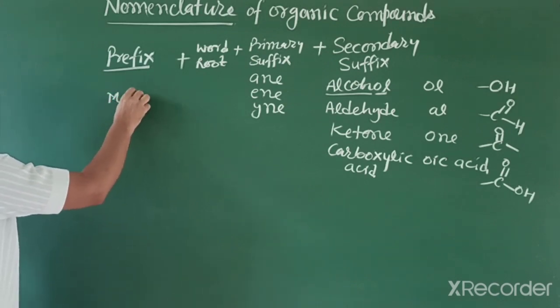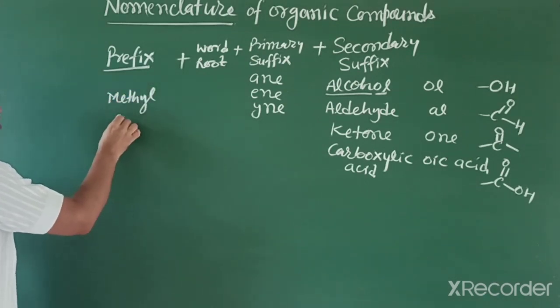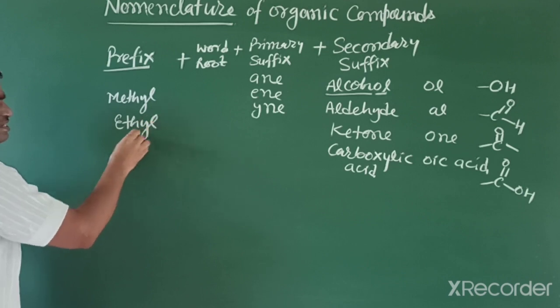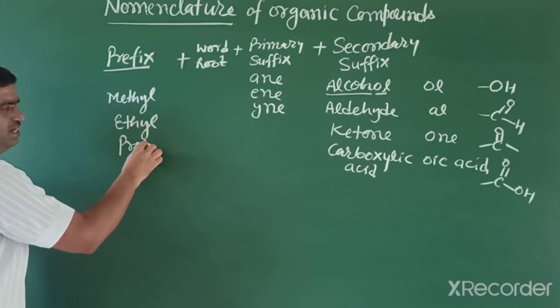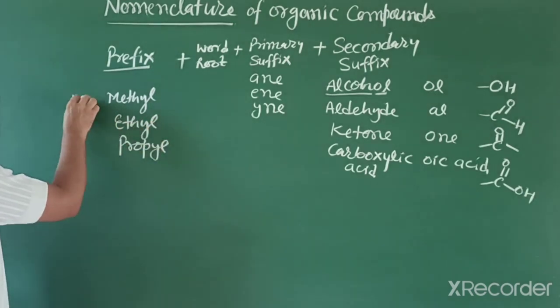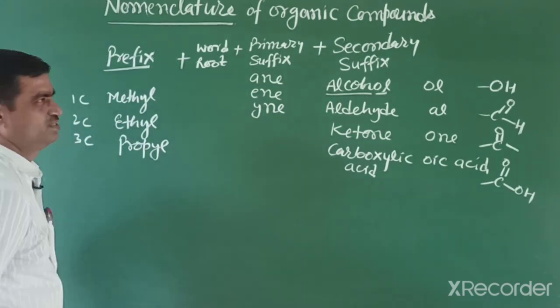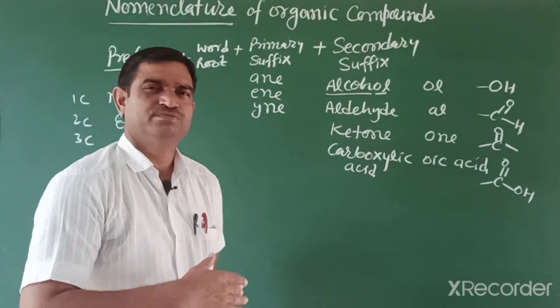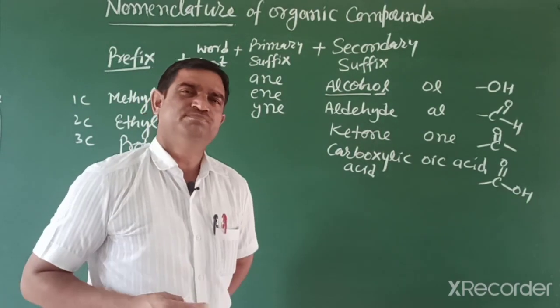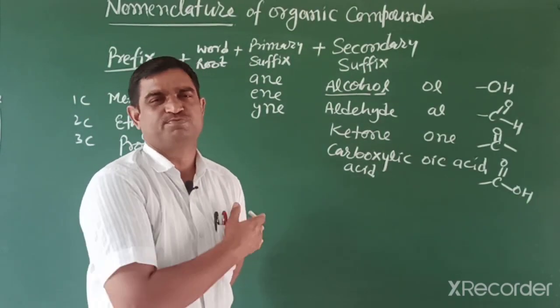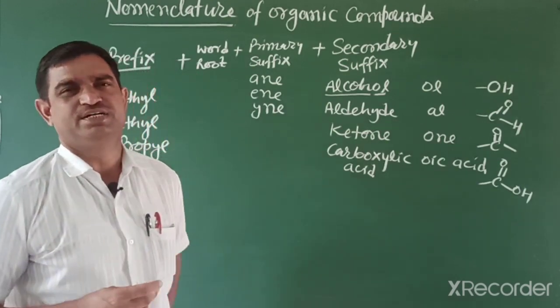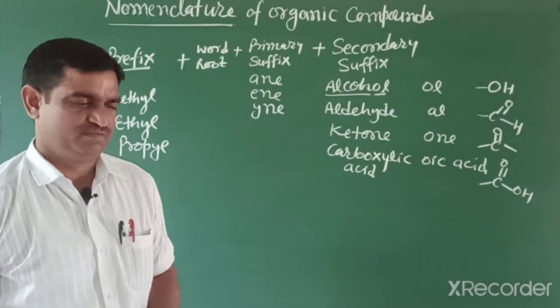One carbon is methyl, two carbons is ethyl, three carbons is propyl, as a substituent. Now we are going to give some examples to explain how we can write the nomenclature.